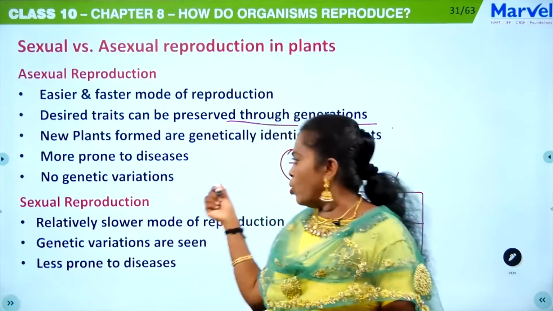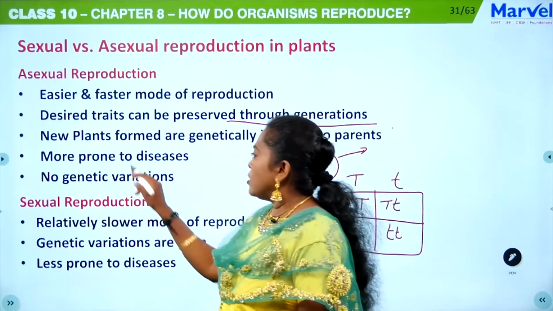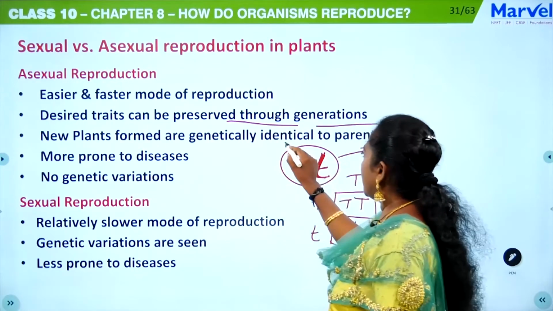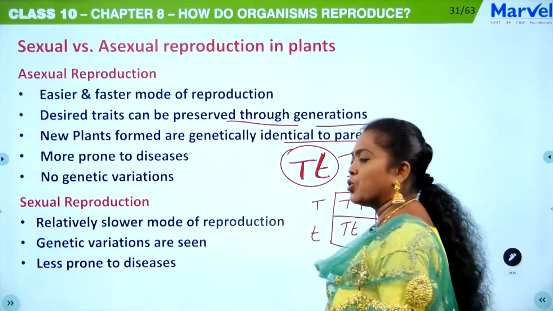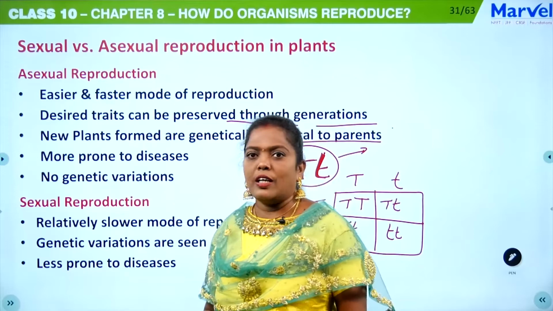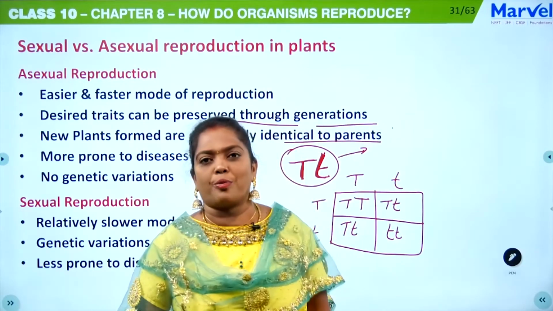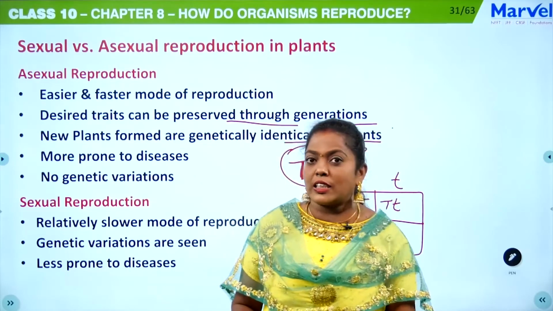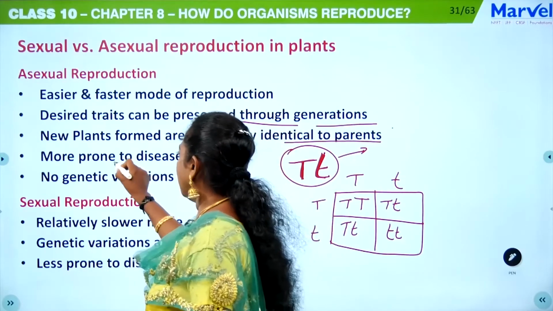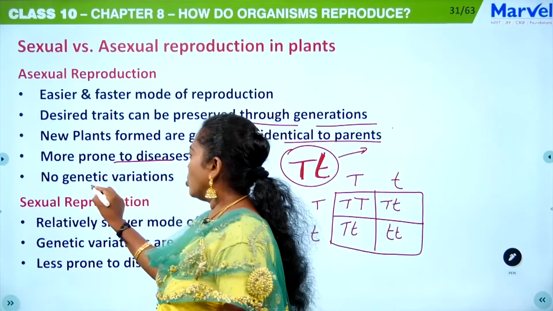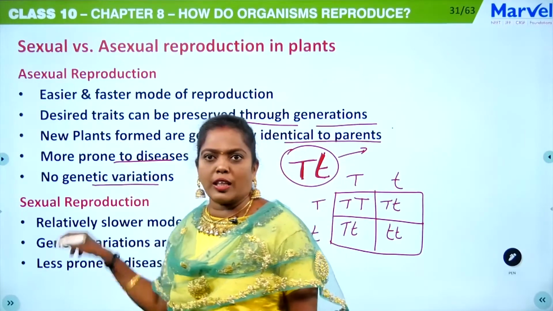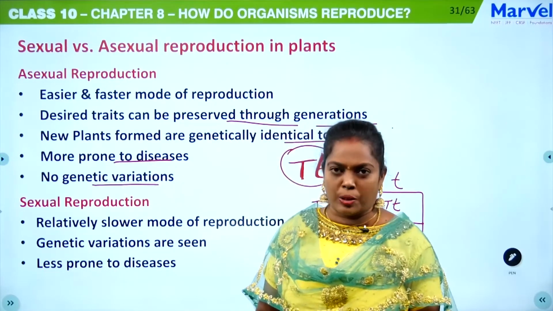Here no sex is involved. The new plants formed are genetically identical to the parent, but the problem is they do not have variation, so they are susceptible or prone to diseases. There is no genetic variation. That is about asexual reproduction in plants.